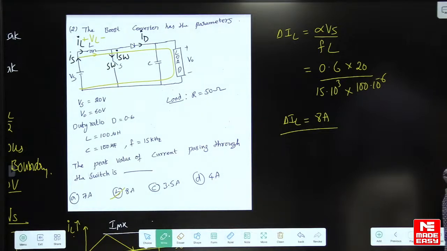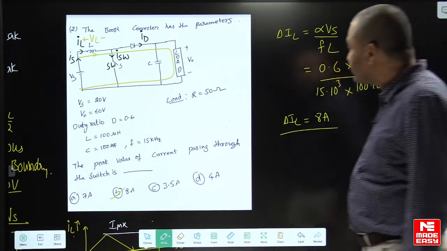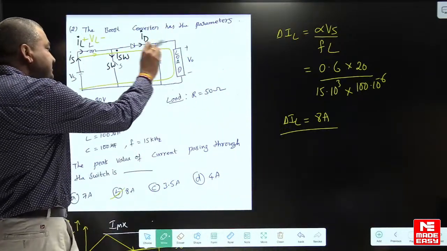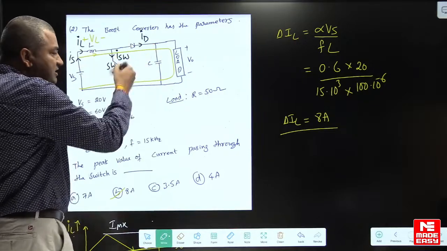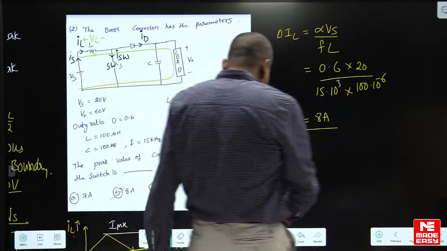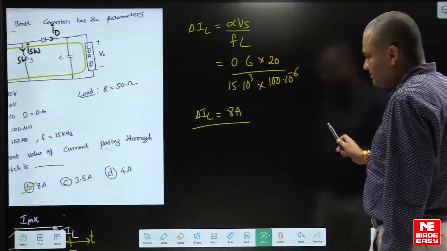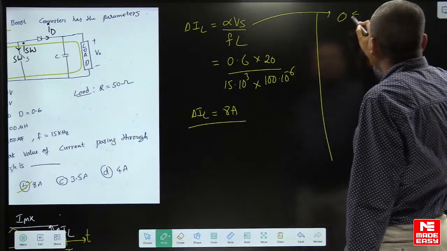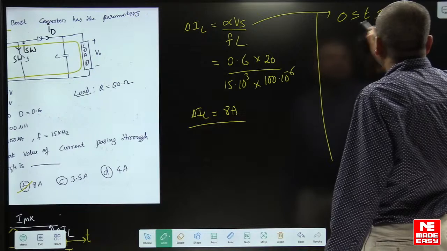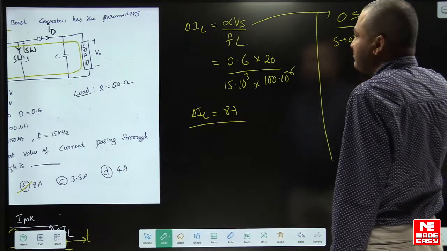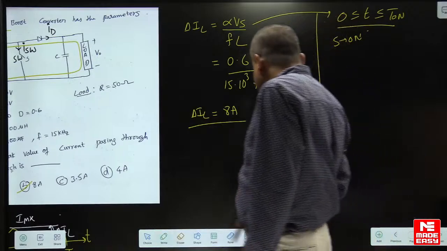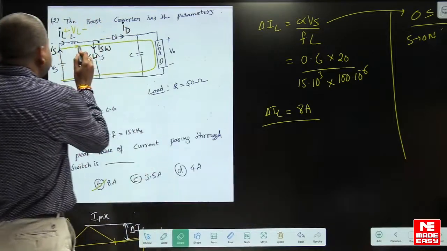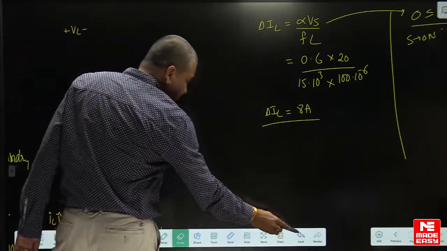Yes, Aditya Prasad. That is why we did not get it. Yes, Mr. Aditya Prasad. See, you can use this method also. I'll show you how you got this formula. I got this formula during the interval 0 to t on, when the switch is on here. When the switch is on, this is the KVL equation. Unfortunately, I have given like this.